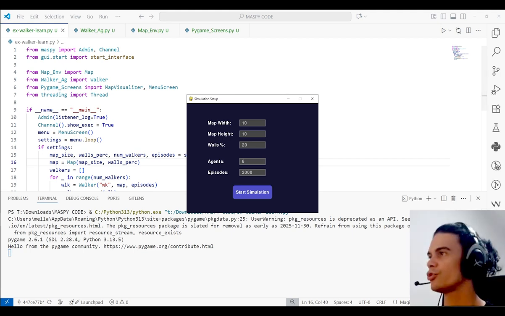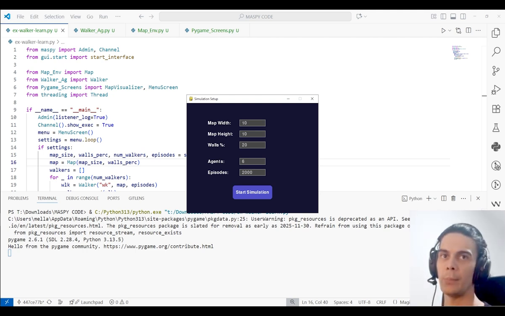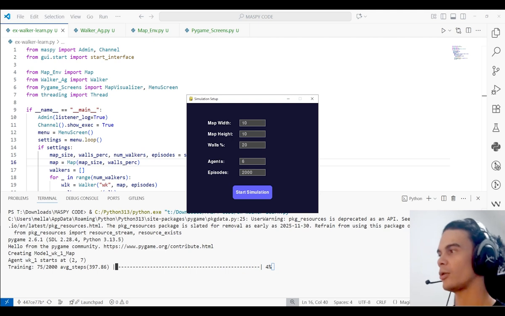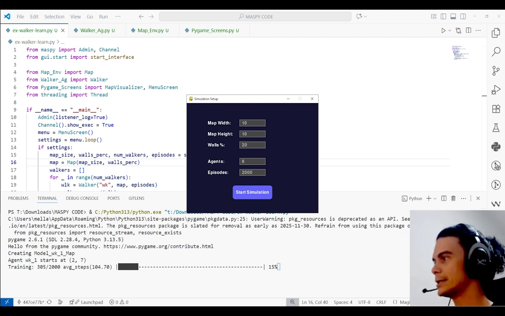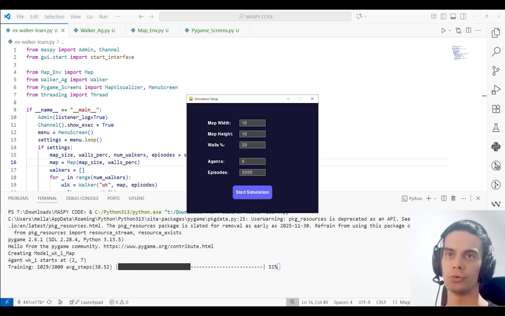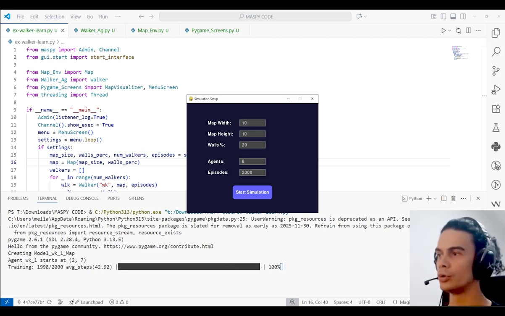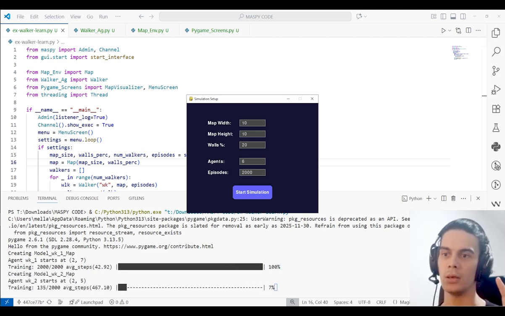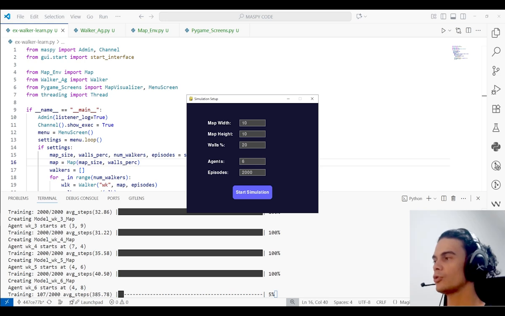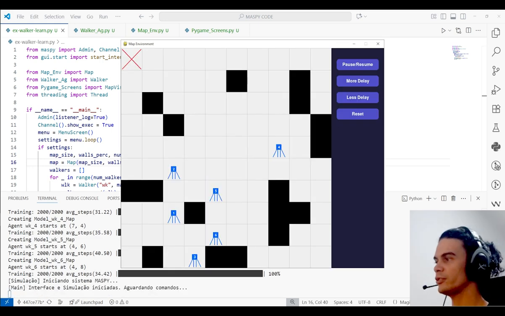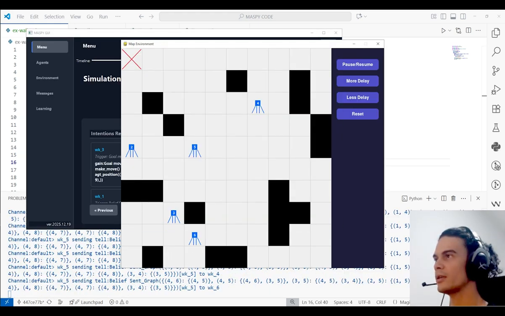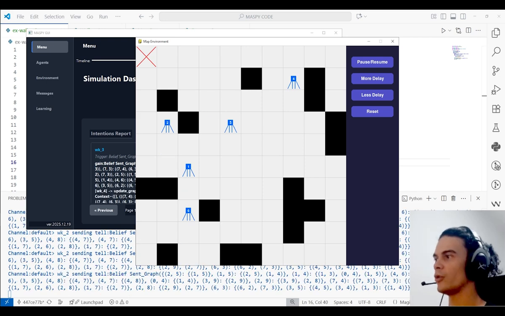The first screen here shows that we are going to be doing a 10 by 10 grid with 20% of walls, with 6 agents and 2,000 episodes. This indicates only a partial number of learning episodes, not enough for all agents to know all paths of the map. So at this point, when all agents end their learning is when the system is going to start. And here we can see the actual movement of the interaction.